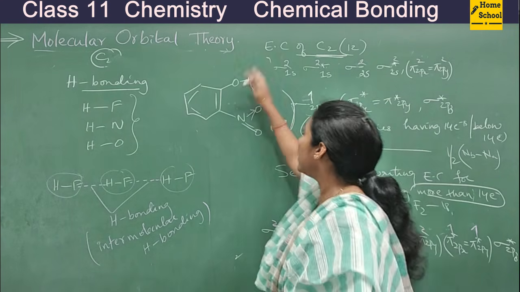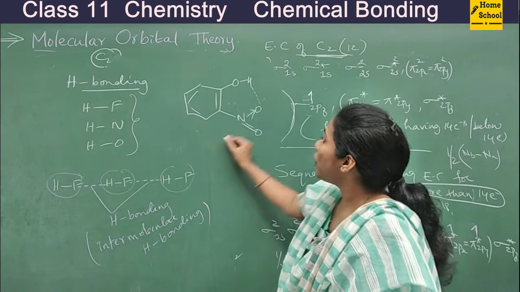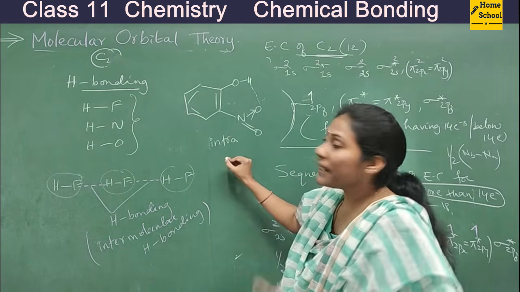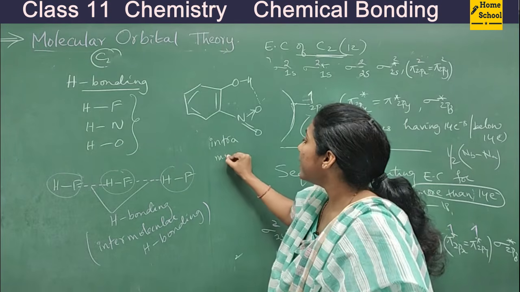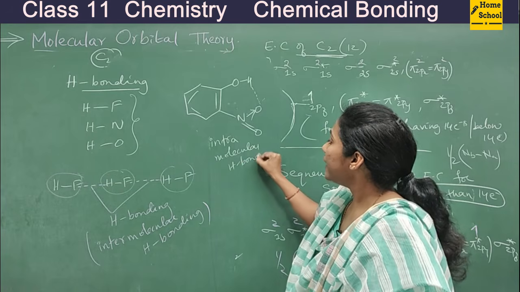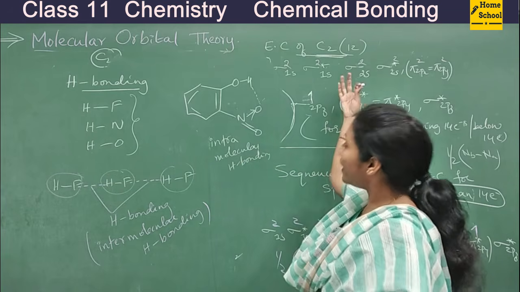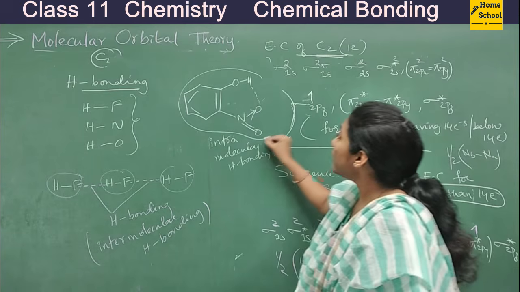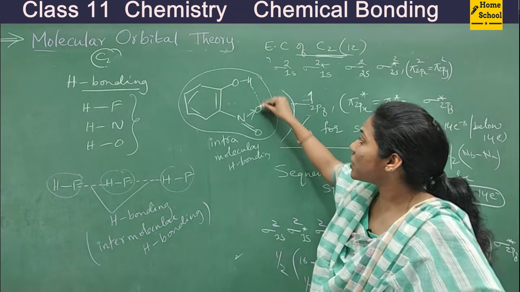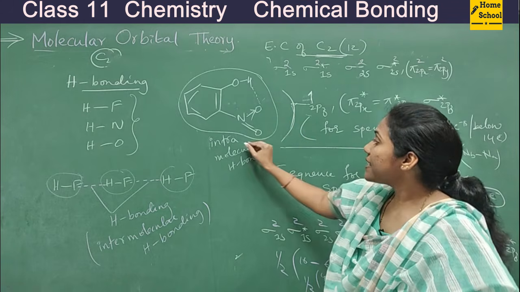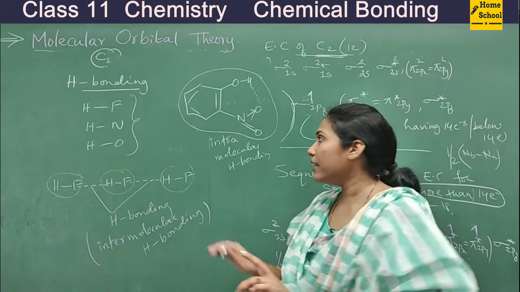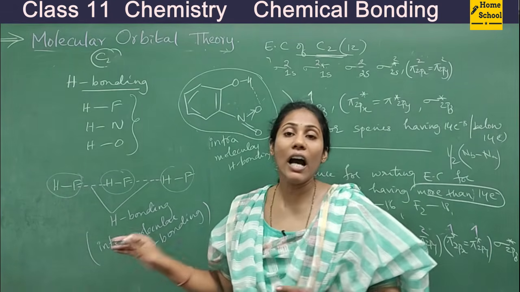Within a molecule, this attraction is formed. Such an attraction is called intra. Intra means within. This is intramolecular hydrogen bonding. It is not between one molecule and another molecule. Within a molecule itself, the hydrogen bonding is created between this H and this O. So this is intra and this is inter. Hope you are clear with the difference between intra and inter.